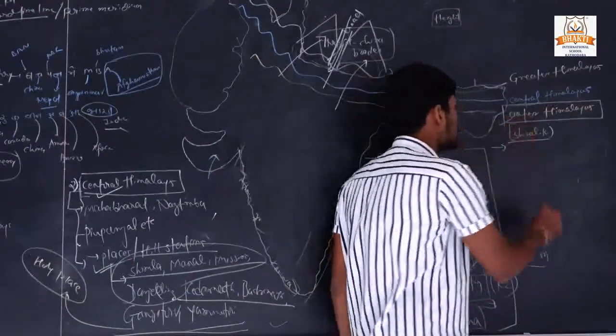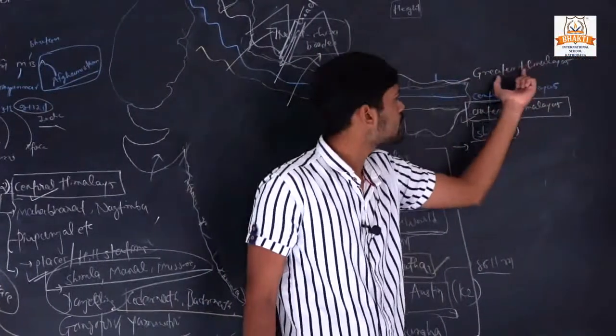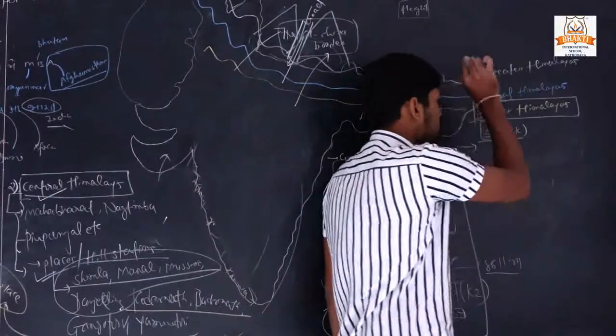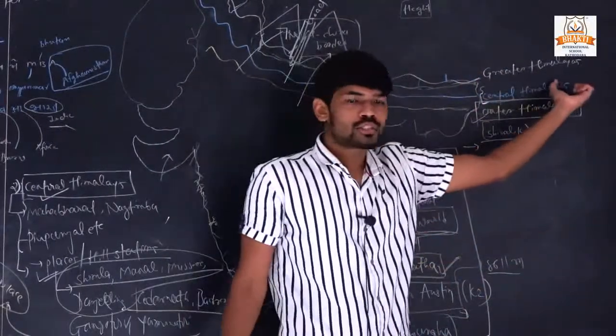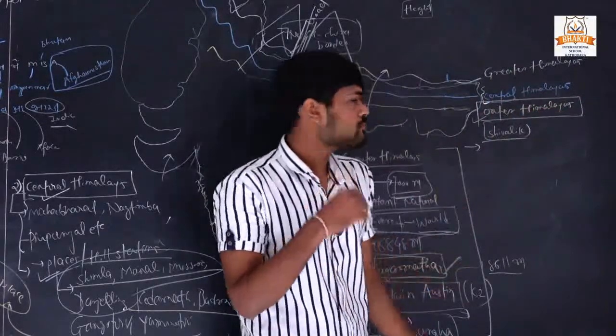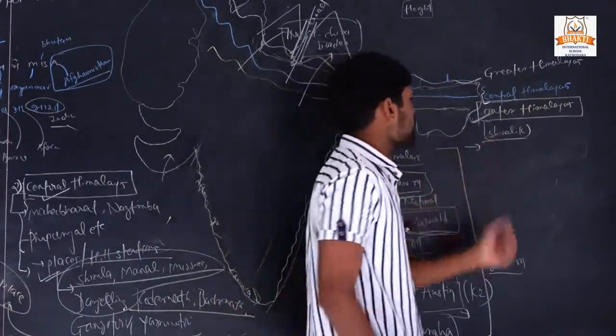So in this region there are no great mountainous regions like the Greater Himalaya, and no hill stations developed like the Central Himalaya. That's why it is outer. Outer means the outside portion, that is called outer.